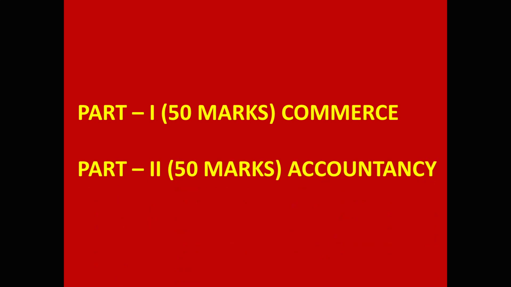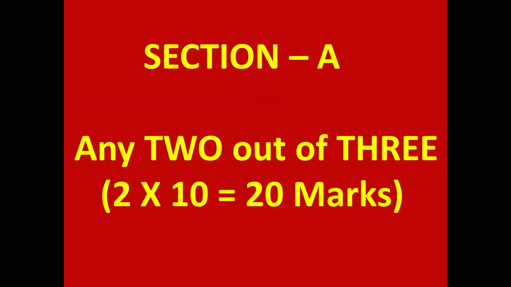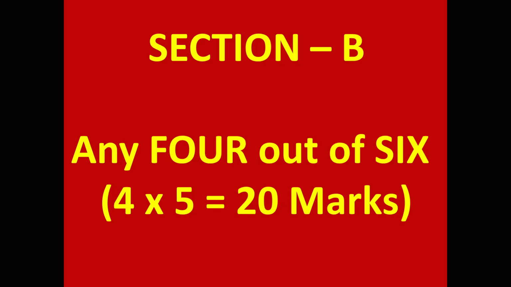Total paper is divided into two parts, part 1 and part 2, commerce and accountancy. Each one is for 50 marks, total 100 marks. Part 1, commerce. In section A, 3 questions will be given. You have to attempt any 2. Each one is for 10 marks, 2 into 10, 20 marks. In section B, 6 questions will be given. You have to write any 4. Each one is for 5 marks, 4 into 5, 20 marks.